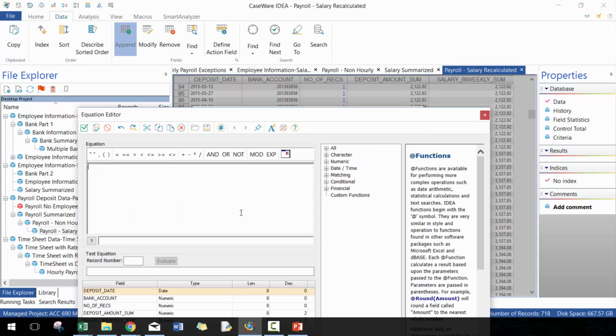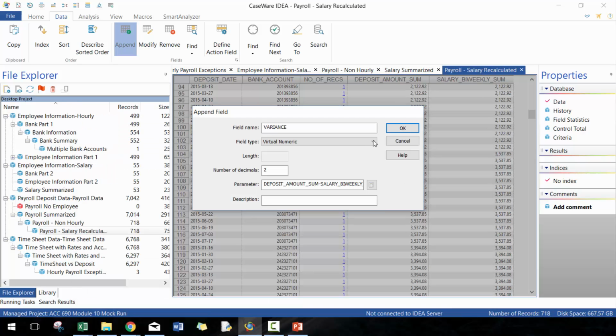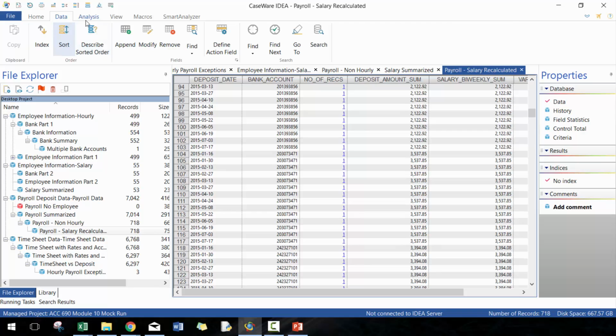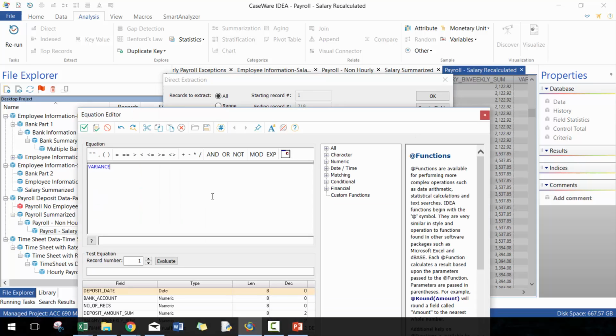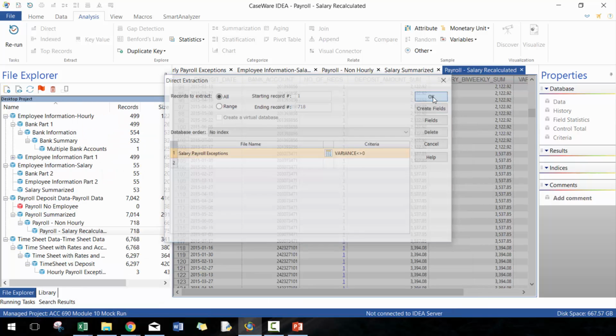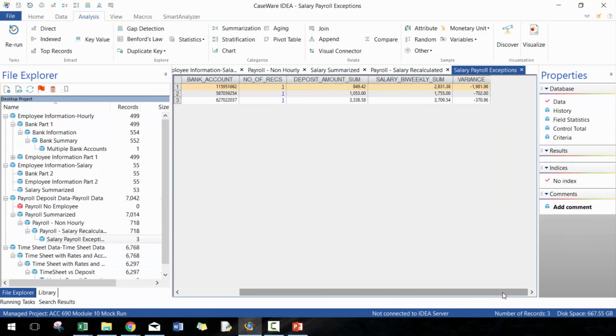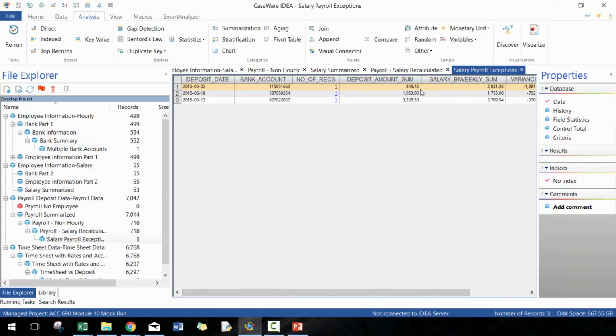between these two. So we can go deposit amount minus salary biweekly. And then we can do an extraction. We can call this salary payroll exceptions. And that's where variance does not equal 0. And there you go. So now we can see that these 3 employees had exceptions of these amounts.